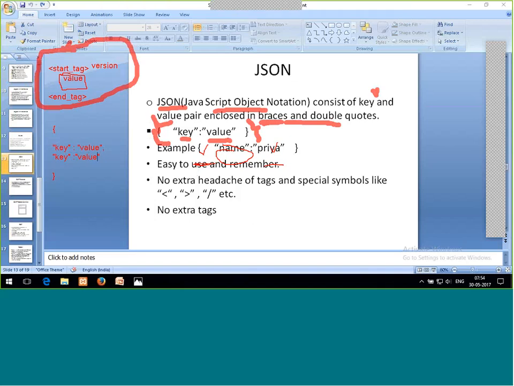So it's easy to use. Which language is easier, XML or JSON? JSON is easier, because we don't have the headache of the tag name being the same, forward slashes, or starting with a less-than symbol and ending with a greater-than symbol. There is no extra tag. We don't need to mention the version of JSON which I'm using.